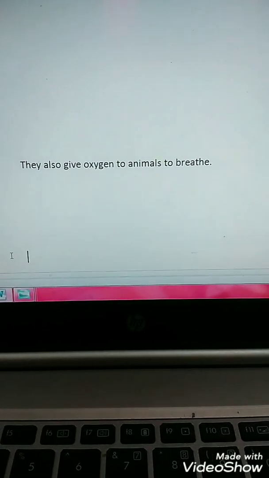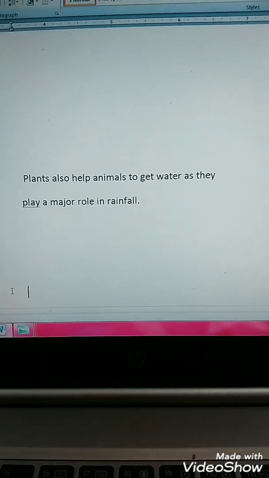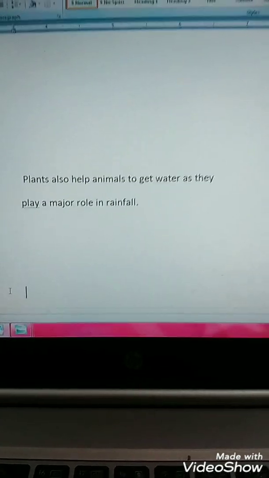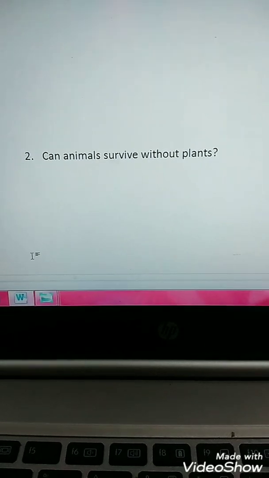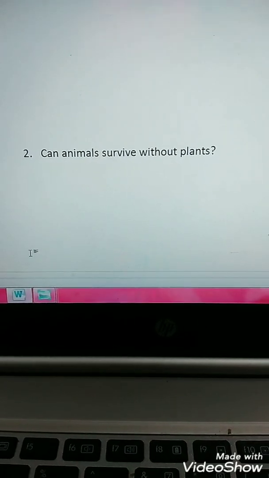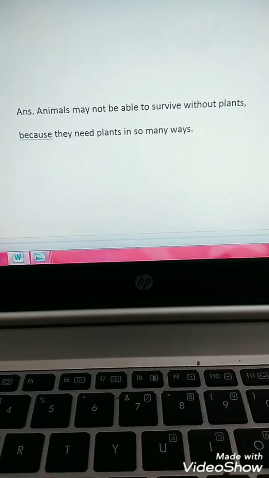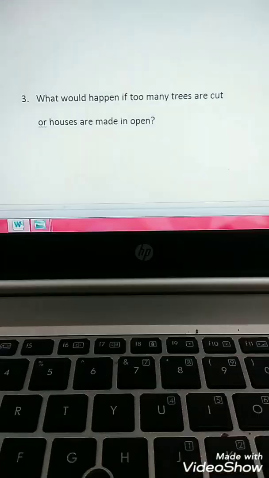Plants give oxygen to animals to breathe. Plants also help animals to get water as they play a major role in the rainfall. My next question is, can animals survive without plants? Animals may not be able to survive without plants because they need plants in so many ways.